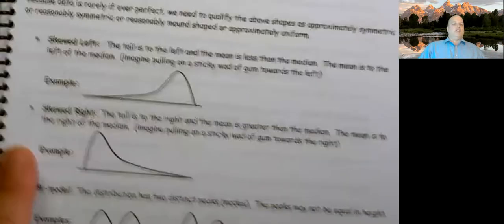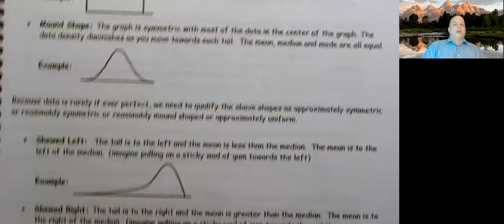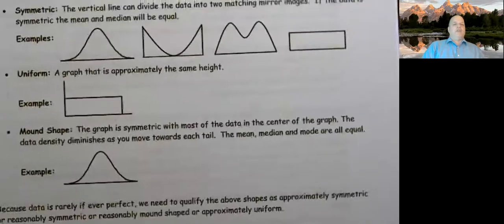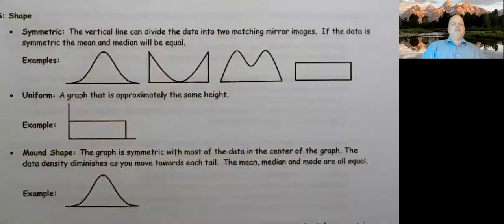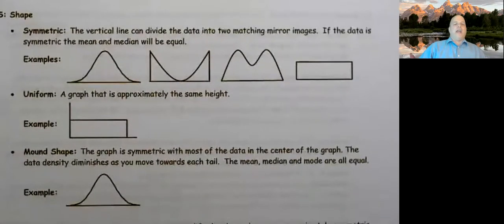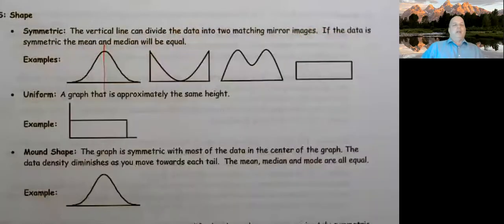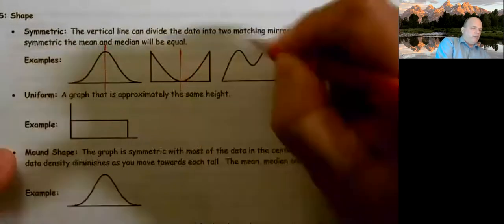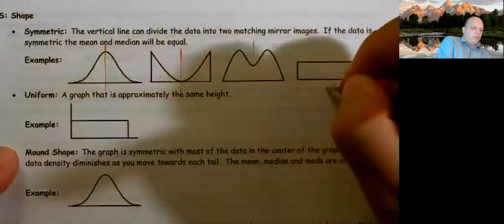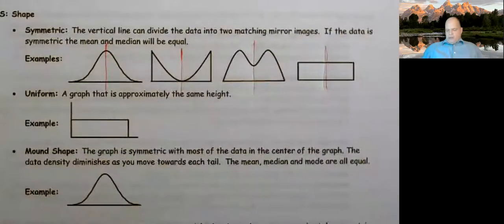The next S is for shape. All right. And the first type of shape that we have is symmetric. In other words, if I drew a line and cut it in half, I could fold it and it'd be symmetric. And all of these represent some sort of symmetric data. Pen's inking out, but we'll survive.